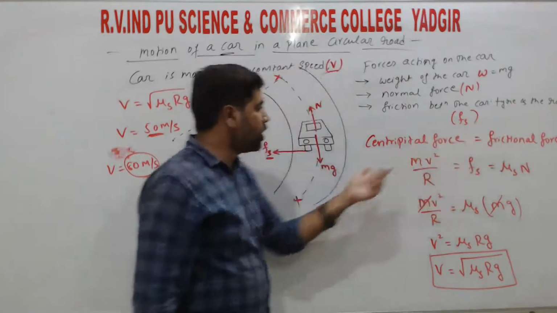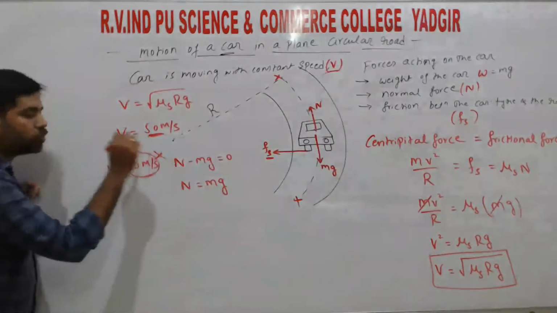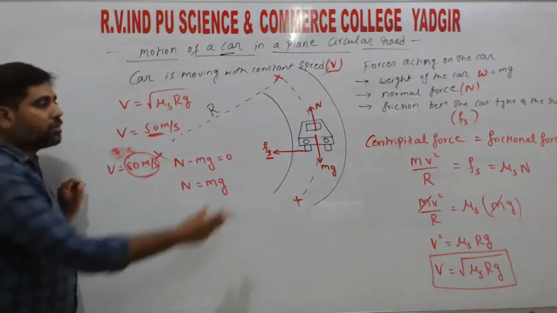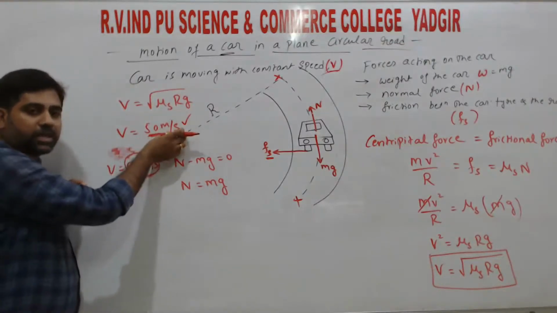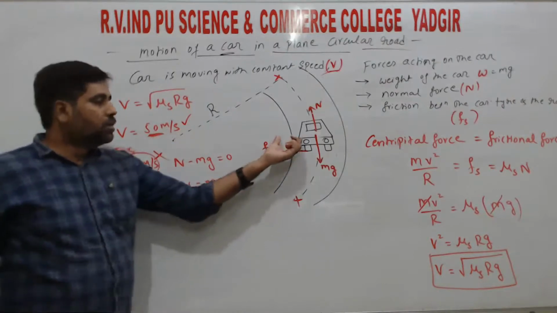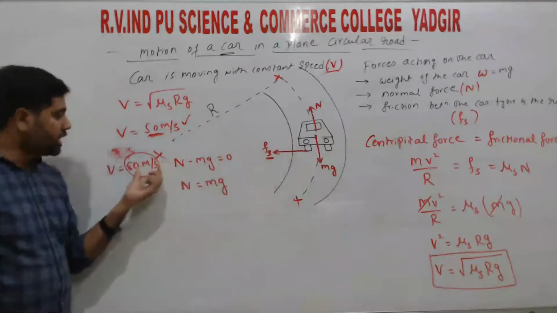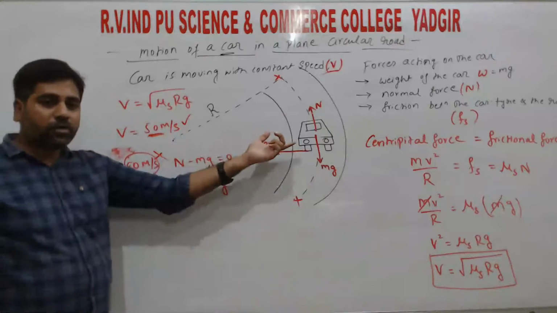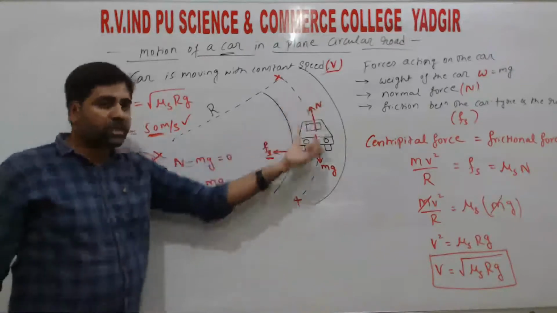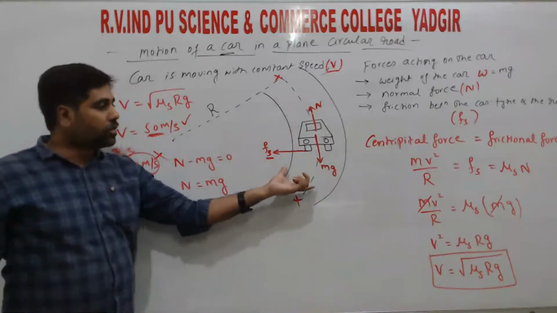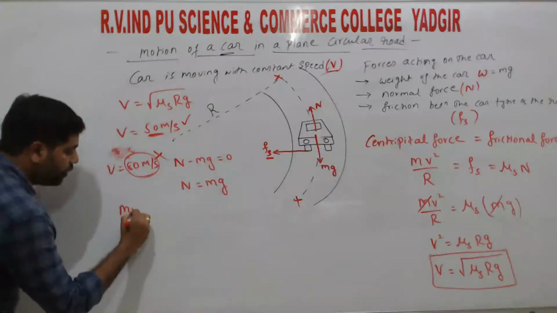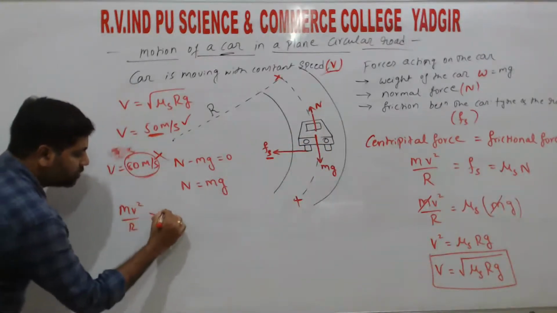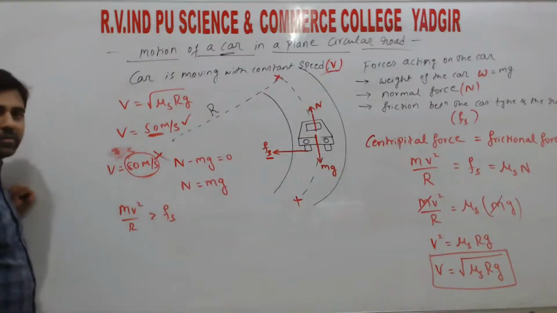So what does friction do? It keeps opposing it, because the maximum speed it can provide for is 50 meters per second, which is balanced by the centripetal force. So if the speed keeps increasing beyond that, the centripetal force is not able to keep this object in the circular path, right? So what happens is mv square divided by r is greater than fs, right?